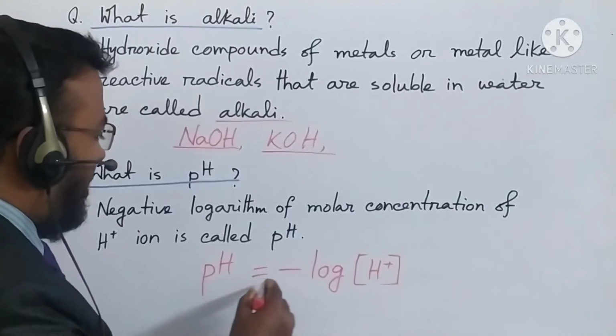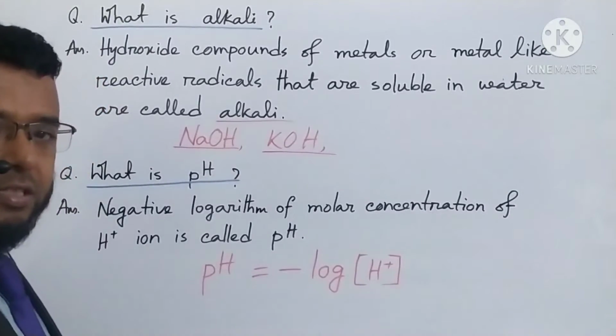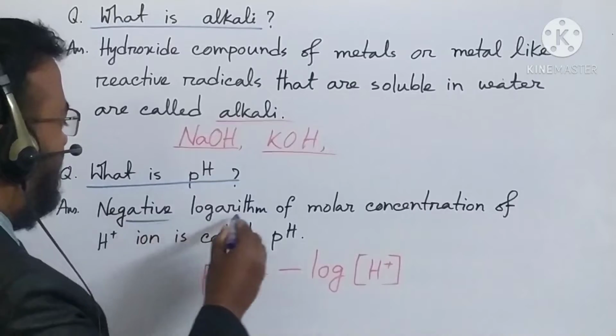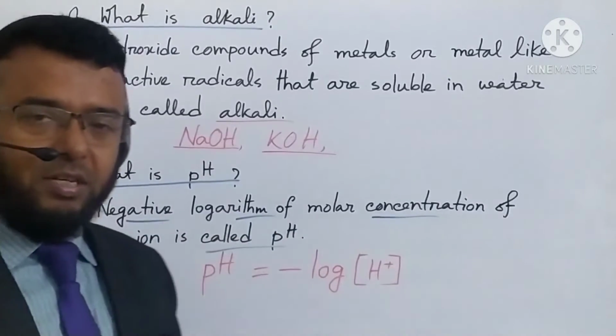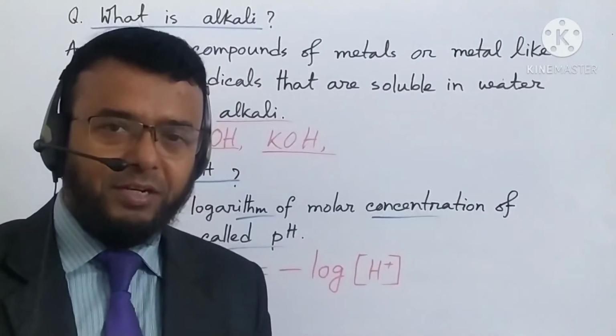Therefore pH equals minus log of hydrogen ion concentration. I have written the negative sign and the answer also, so all of you write it.